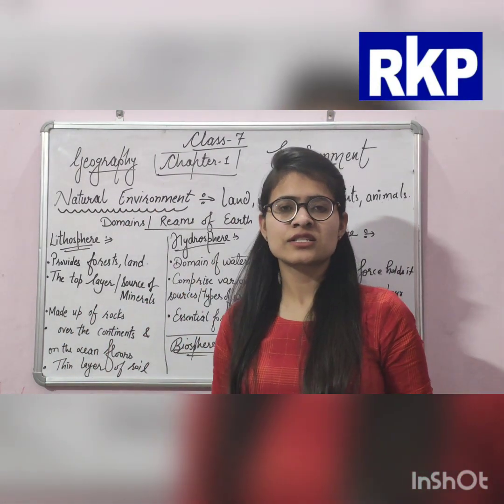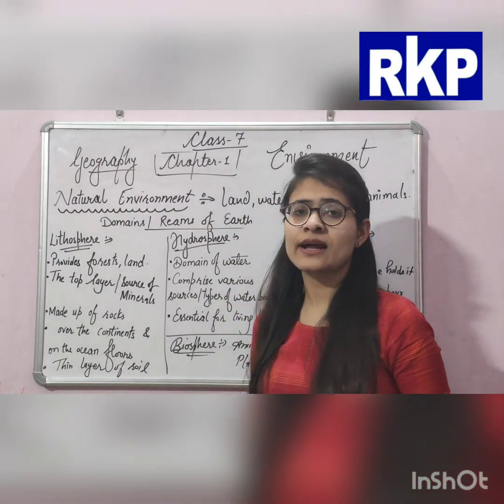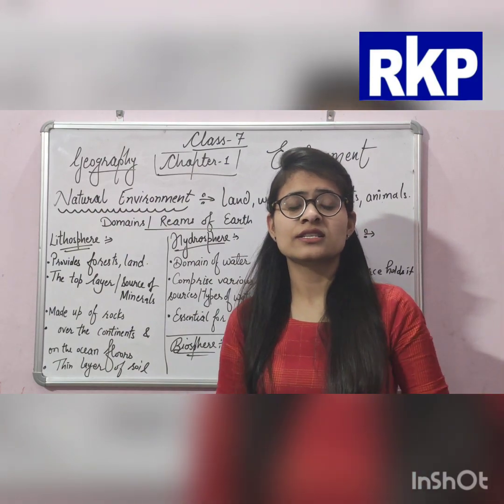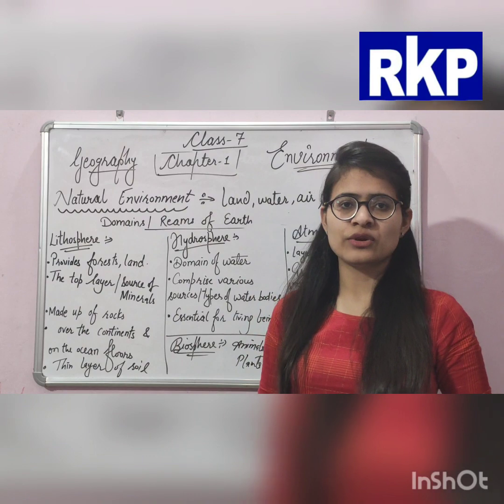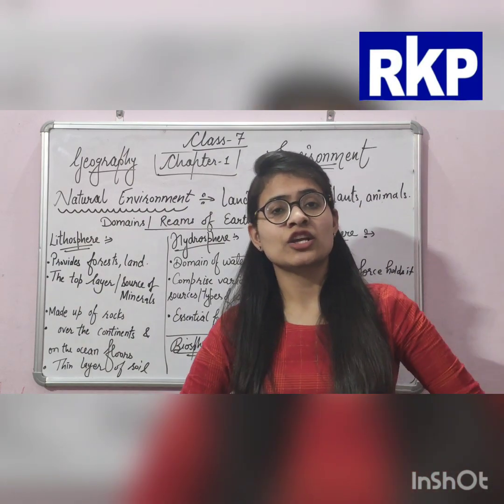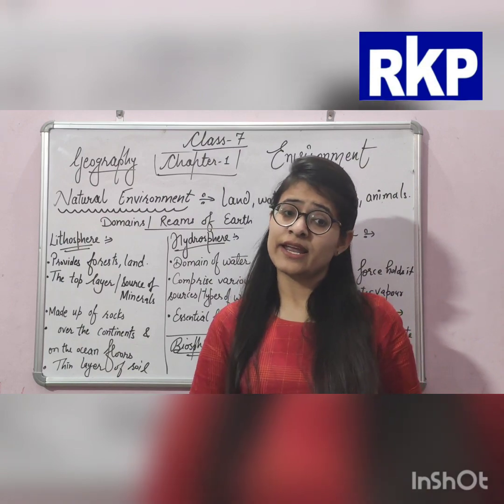Here we are discussing our natural environment. I told you that the natural environment refers to biotic and abiotic conditions. In biotic conditions, we include the world of living organisms like plants and animals.